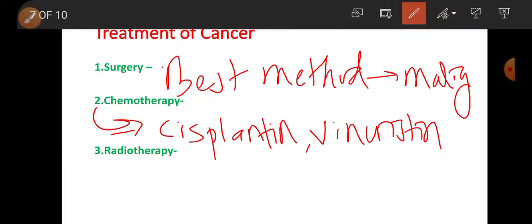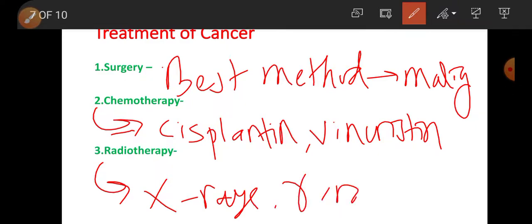These are the chemotherapy drugs for cancer. Radiotherapy, use of X-ray, gamma rays for destroying mass of tumor.